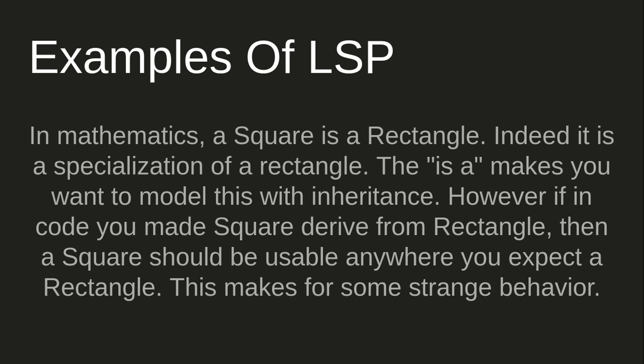For a square, if you are setting the width, the height should also get changed, and if you are setting the height, the width should also get changed. So if you try to code a square using rectangle as a parent class, you are breaking the actual behavior. Wherever rectangle is expected, if you send an object of square, generally you will end up screwing the square object's behavior or the parent class's intended behavior. So this is a very great example of when inheritance should not be used, because it seems that a square is a rectangle, but the behavior between the parent and child is not completely followed.